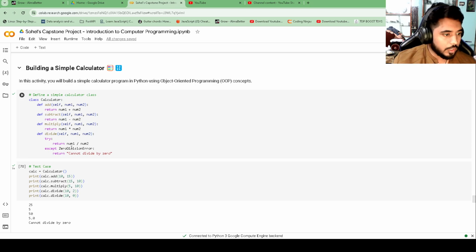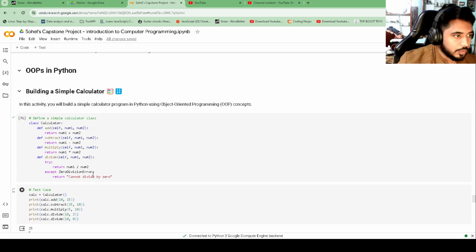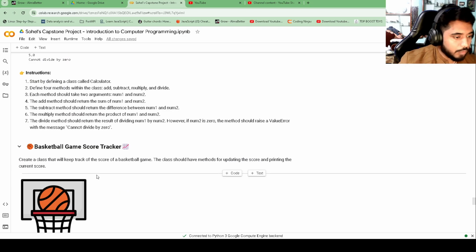In the divide function, there is an exceptional case: if num2 is 0, then the try block, in which it is dividing num1 by num2, fails, and the except block catches the ZeroDivisionError and outputs "cannot divide by 0". So these are the outputs: 10 plus 15 is 25, 15 minus 10 is 5, 5 into 10 is 50, 10 by 2 is 5, and 10 divided by 0 gives "cannot divide by 0". This is the first problem, and it is related to OOPs.